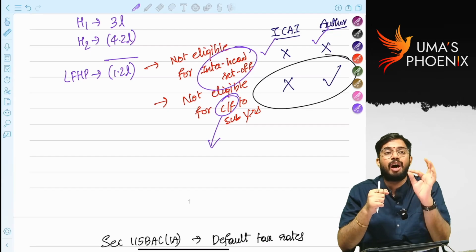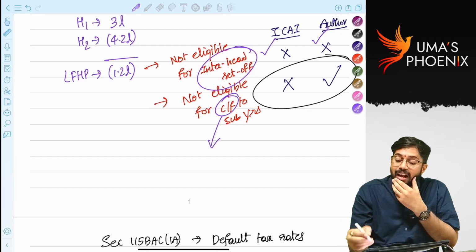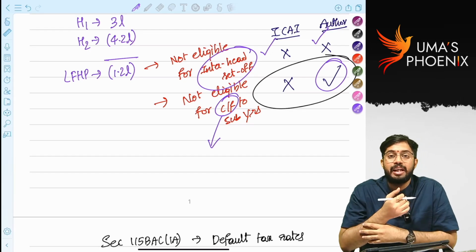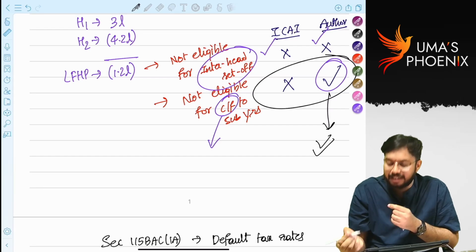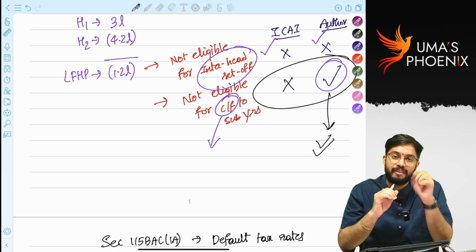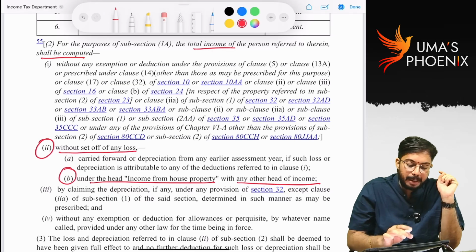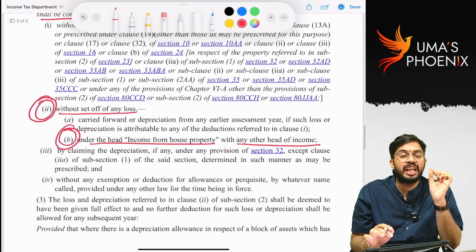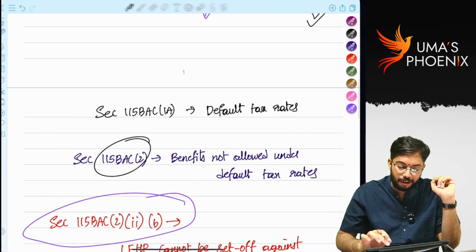ICAI book is saying loss from house property cannot be carried forward to subsequent years under default tax rates, whereas many other books are saying loss from house property can be carried forward to subsequent years under default tax rates. First, I will tell why many others are thinking like this. Generally, benefits not allowed under default tax rates are given under section 115 BAC subsection 2. So, as per 115 BAC subsection 2 clause 2 clause B, restriction is there only on interhead set off, no restriction is there on carry forward.